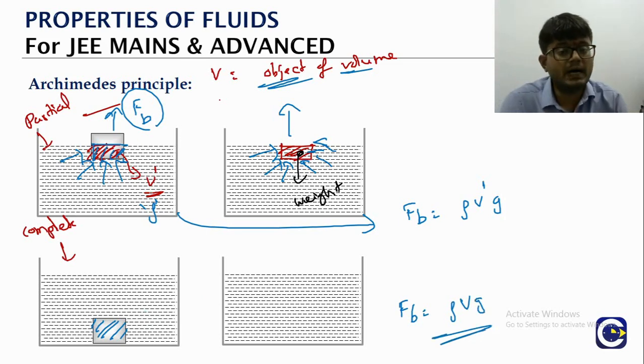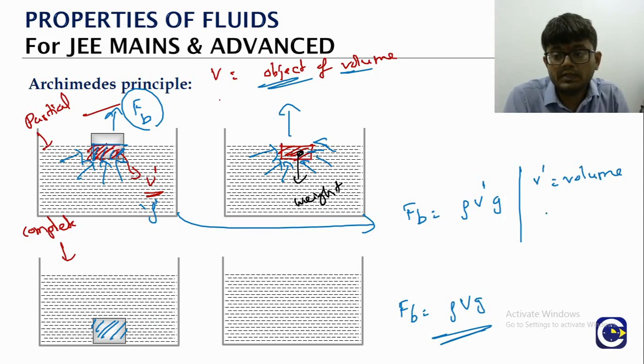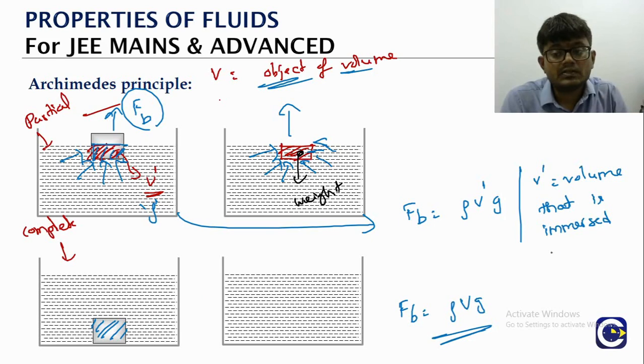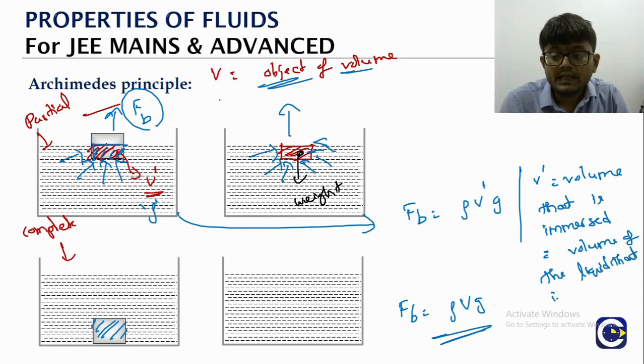So this is partial immersion. We have to see what is the volume that is immersed. So V dash is the volume that is immersed. This will also be equal to the volume of the liquid that is displaced.